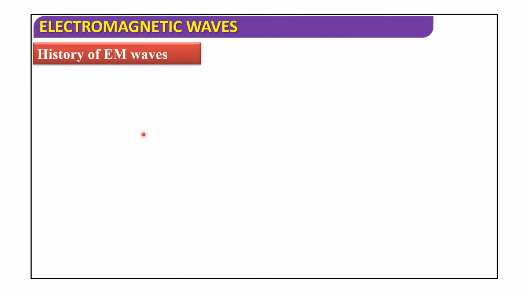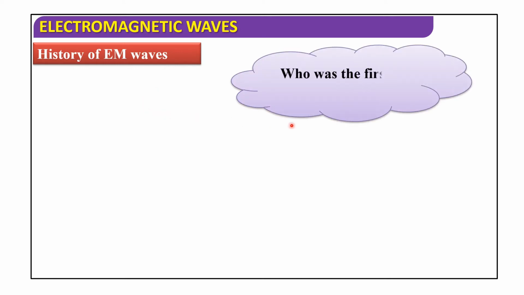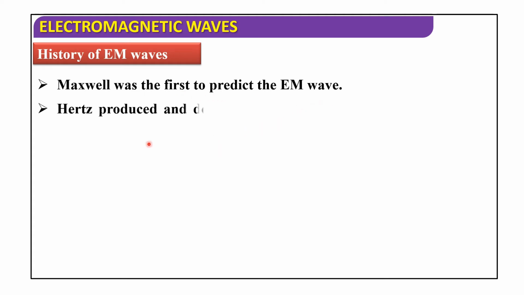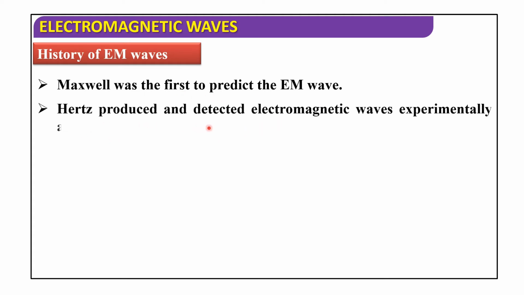Next, now we'll discuss the history of EM waves. Who was the first to predict EM waves? Maxwell was the first to predict the EM wave. Hertz produced and detected electromagnetic waves experimentally at wavelengths of 6 meters.